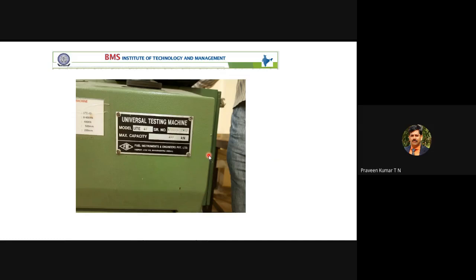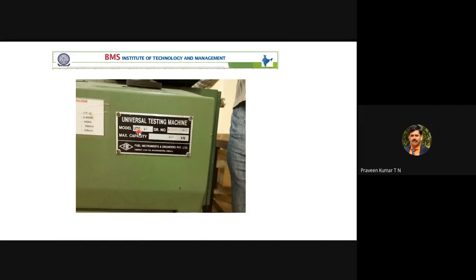That's why I have taken the photos of the machine at different points. This is the universal testing machine, the actual photograph of our lab machine. I have not taken anything from the net. For theory concepts I may use it, but for most of the practicals I use photographs taken from the lab itself. So what is UTE?